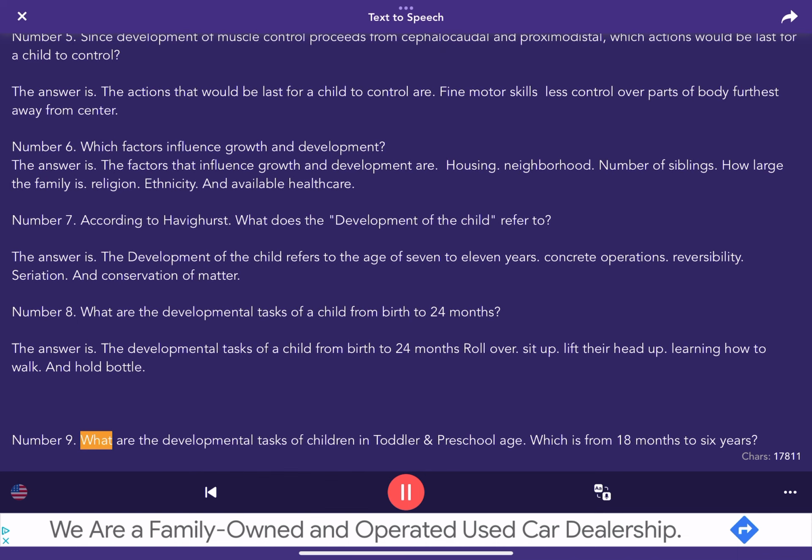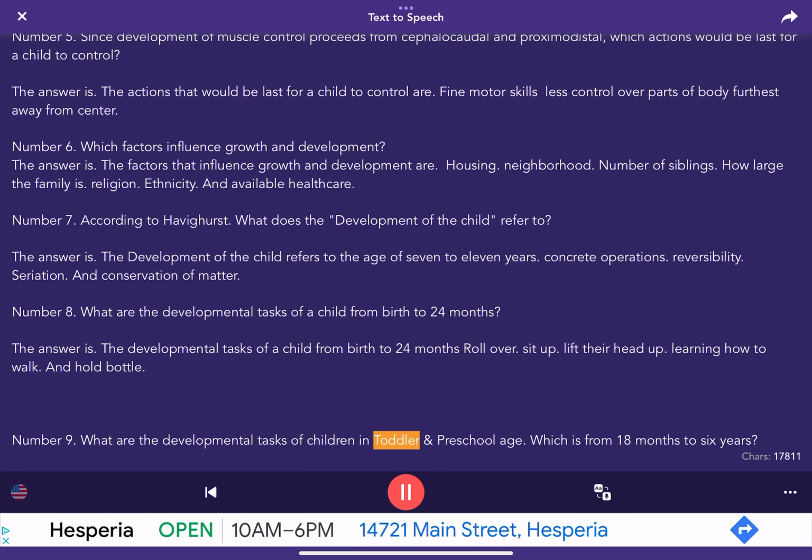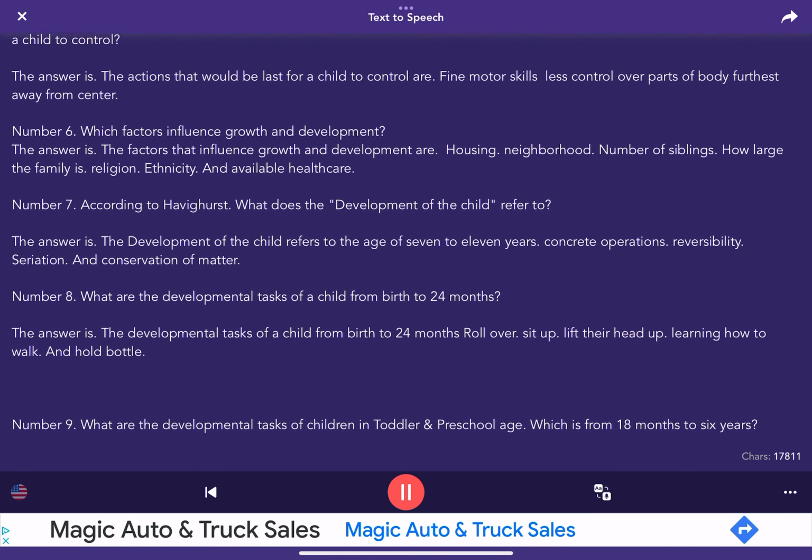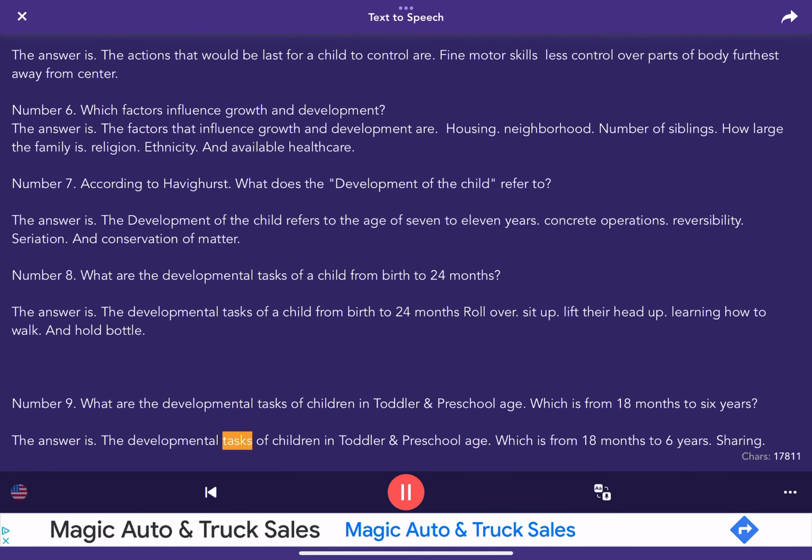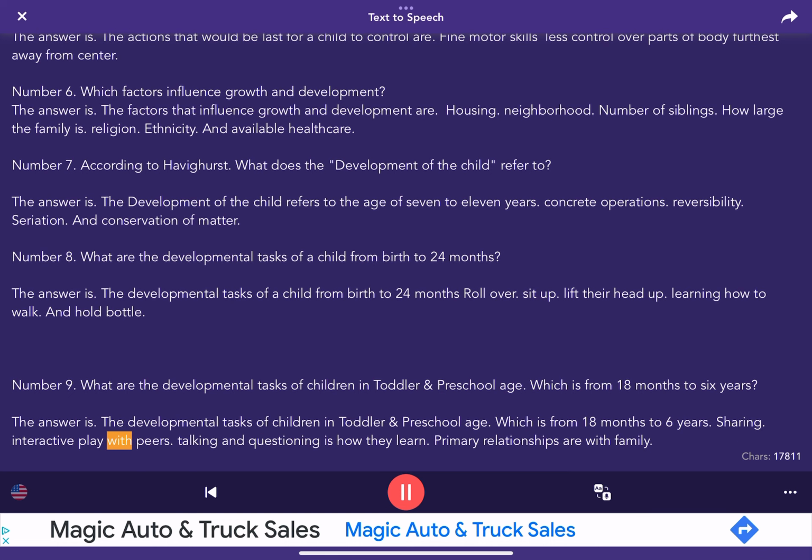Number 9. What are the developmental tasks of children in toddler and preschool age, which is from 18 months to 6 years? The answer is, the developmental tasks of children in toddler and preschool age, which is from 18 months to 6 years: sharing, interactive play with peers, talking and questioning is how they learn. Primary relationships are with family.